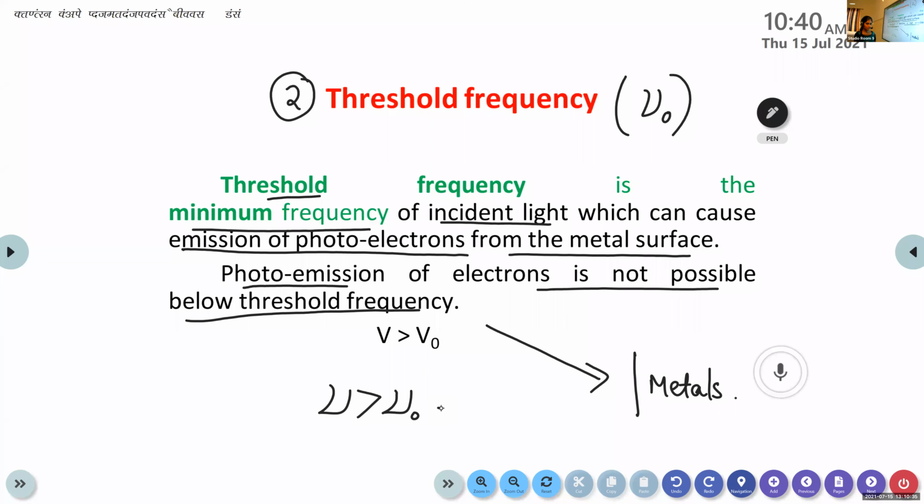Clear? The minimum frequency that is required for the incident light to emit electrons from the metal surface is known as threshold frequency. And photo emission of electrons from that metal surface is not possible below the threshold frequency. So always the frequency must be greater than this threshold frequency. So this is the second condition for the photoelectric effect to take place. Clear?